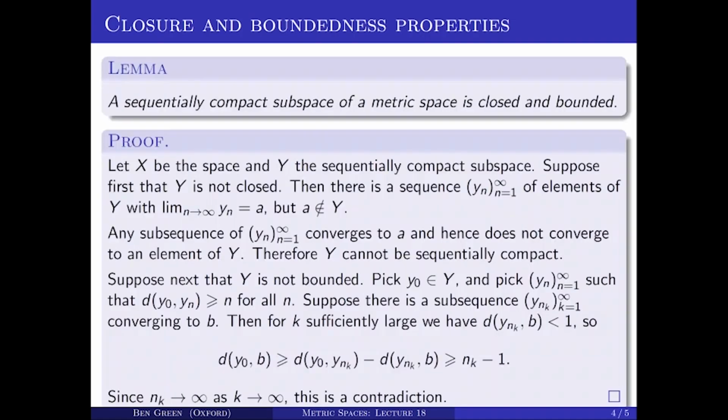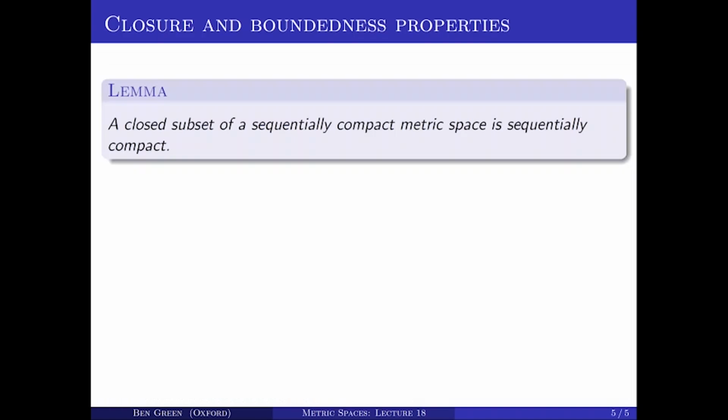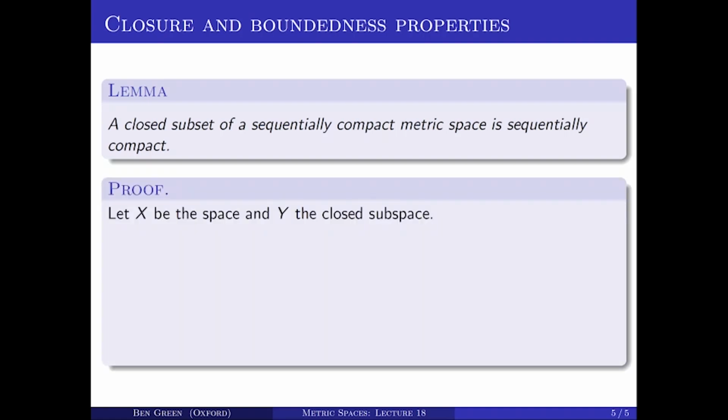In the previous lecture, I showed that sequentially compact implies closed and bounded. Now I'm going to show that if your big space X is sequentially compact and you have a closed subset Y, then Y is sequentially compact. So let's prove that. Let X be the big space and Y the closed subspace. We're assuming that X is sequentially compact, and I want to show that Y is sequentially compact.